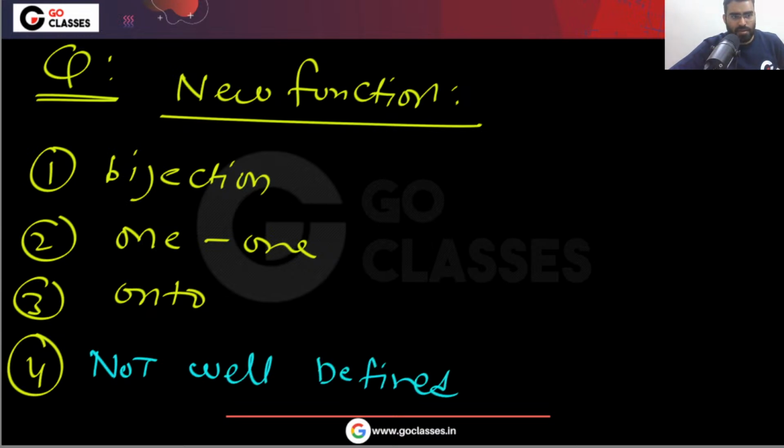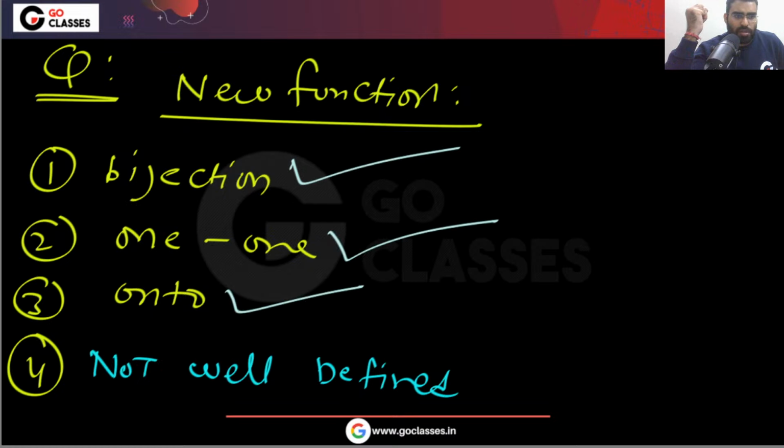Not well defined. So here the answer will be, let me tell you, this new function, you are waiting for the answer, I know. This new function will be bijection. Automatically it will be 1-1. Automatically it will be on-to. And I will discuss this. Do not worry about it.